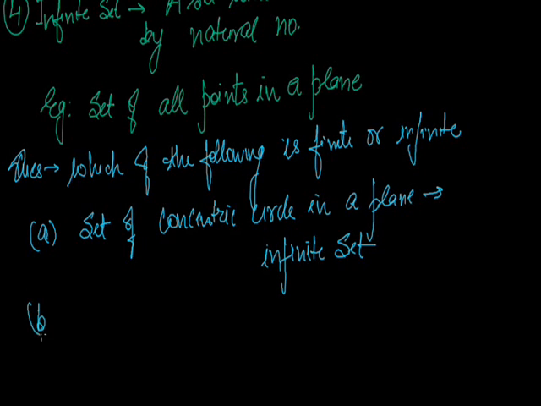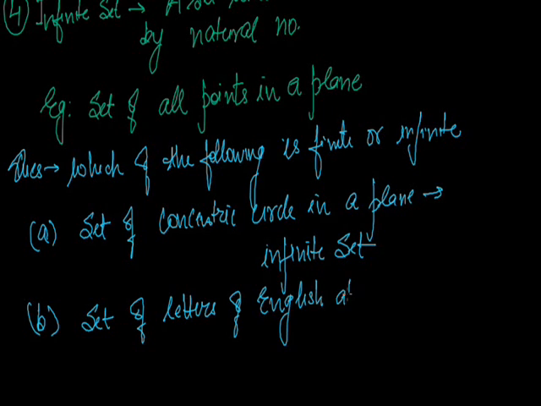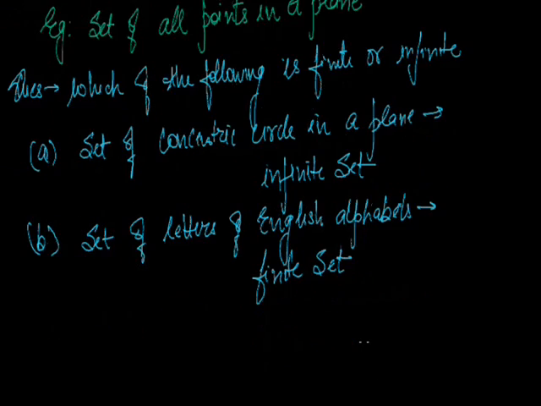Let's take the next example. Set of letters of English alphabets. What does it mean? How many letters are there in the English alphabet? As we know, there are only 26 letters in the English alphabet and we can count them. So countable things are fine. That is a finite set. Let's move to the next example.